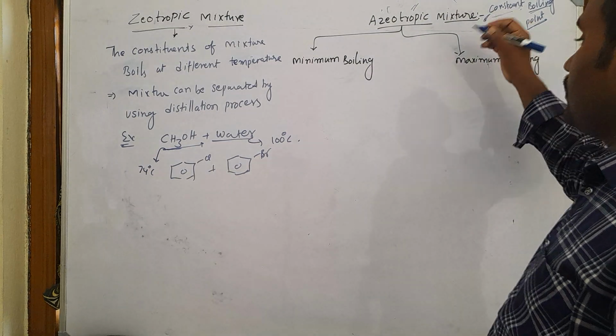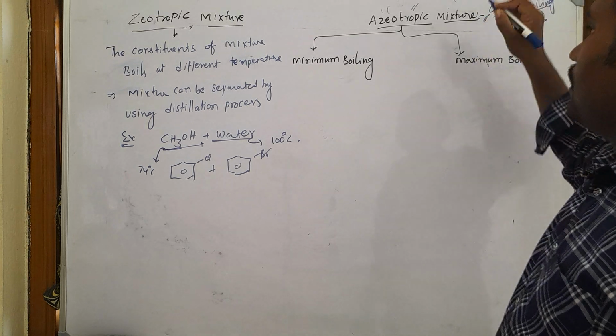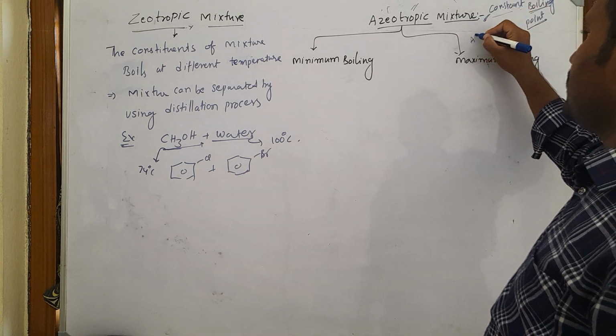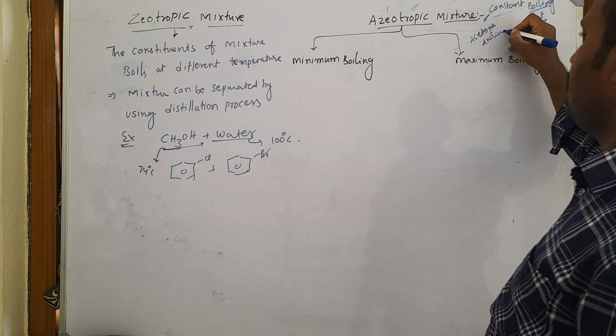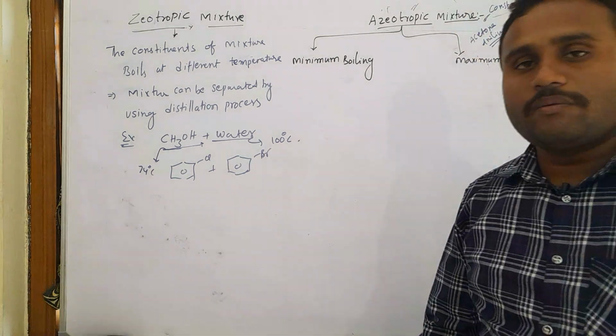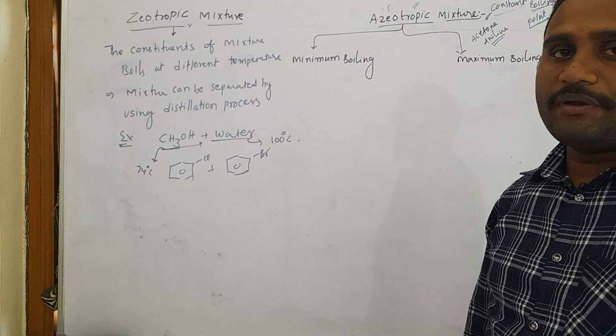For example, you can take acetone plus aniline. We cannot separate them because they boil at the same temperature.